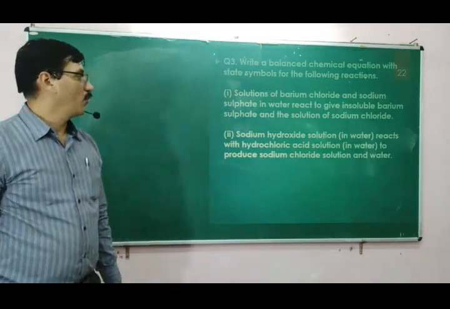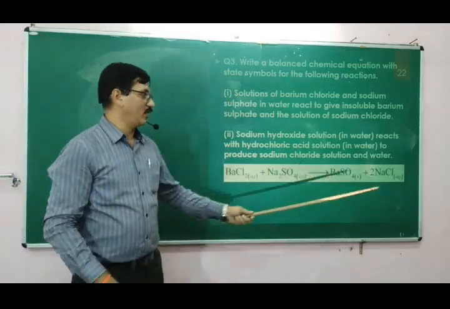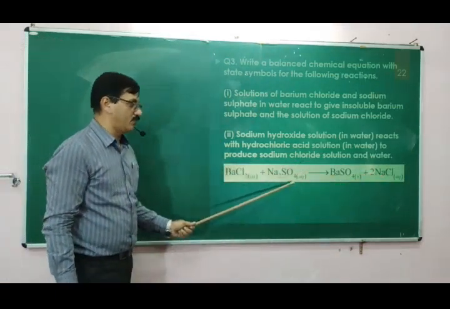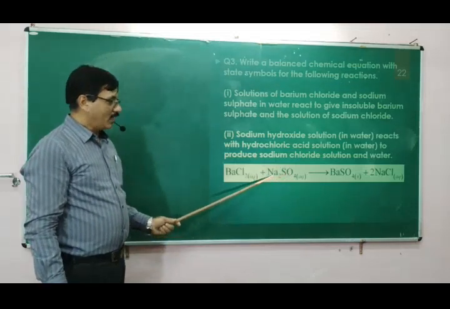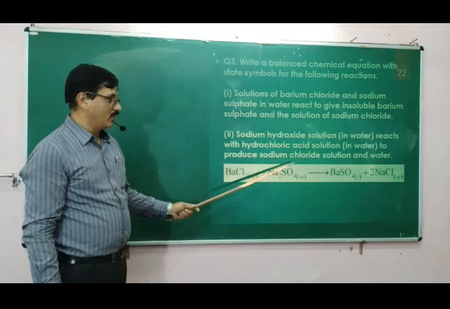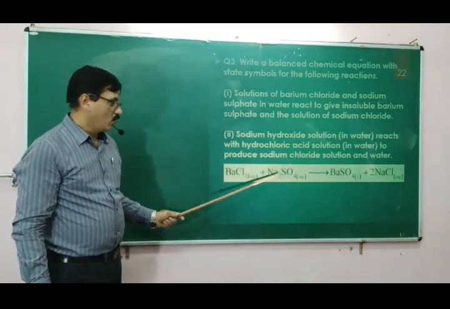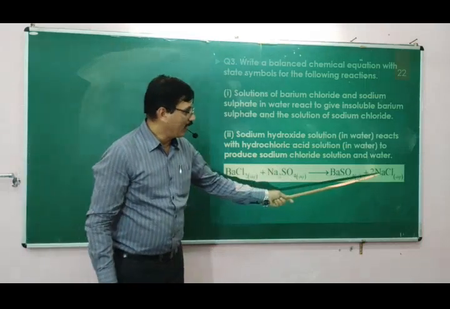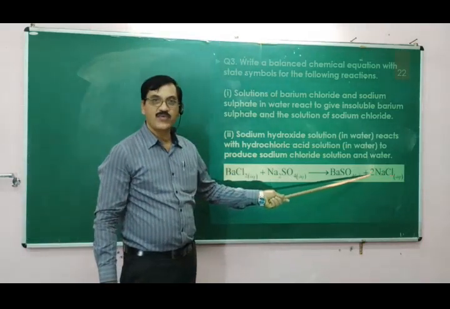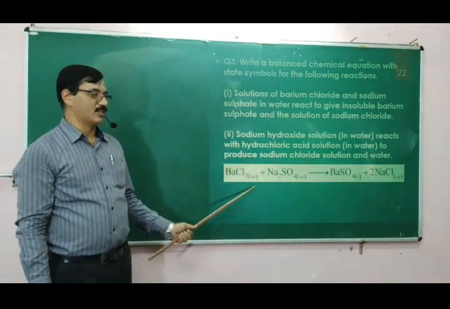This is commonly written NaCl, BaSO4, Na2SO4. Sodium has +1 charge, sulfate has -2 charge. Therefore, 2 here and sulfate is 1, so Na2SO4. In Na2SO4 sodium is 2 and in NaCl sodium is only 1. Therefore, 2 is the coefficient to be added, so that this will be a balanced reaction.